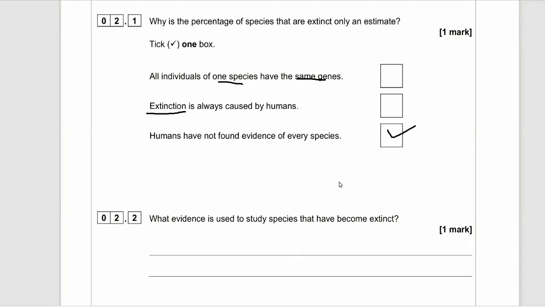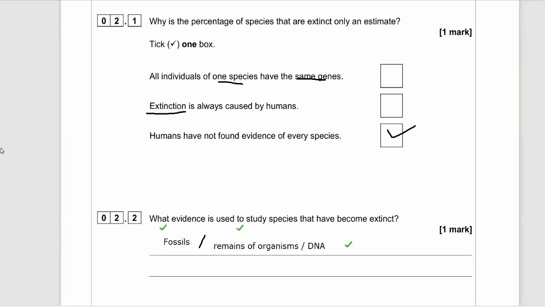And we all know that all individuals of one species do not have the same genes, as most species reproduce sexually, but even then there are mutations, even in asexual reproducing organisms. What evidence is used to study species that have become extinct? Well, we can use fossil evidence, and we can also use DNA evidence, or even look at tissue that's been recovered.